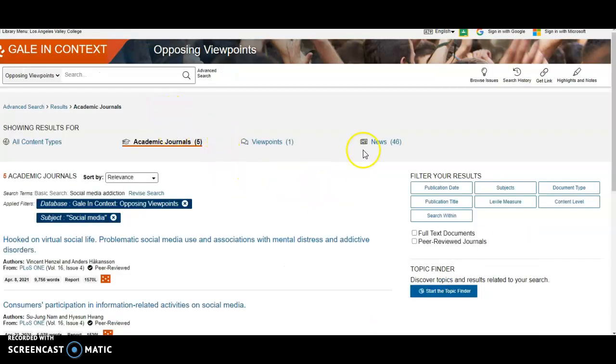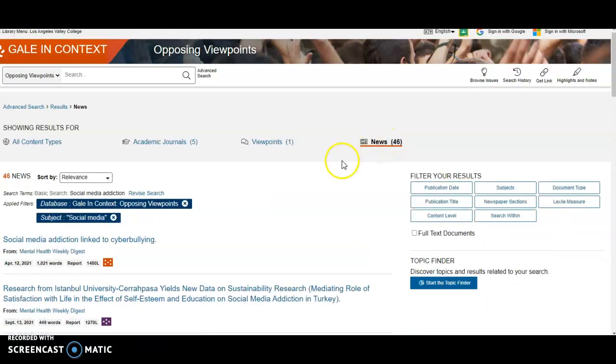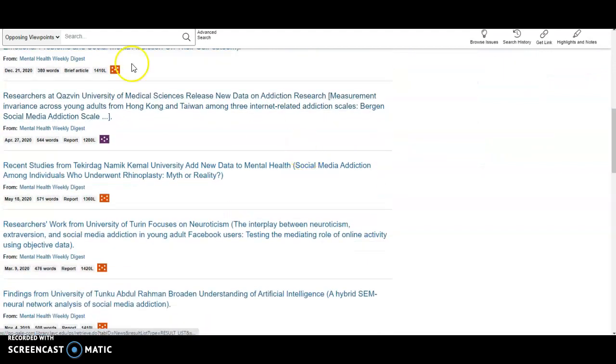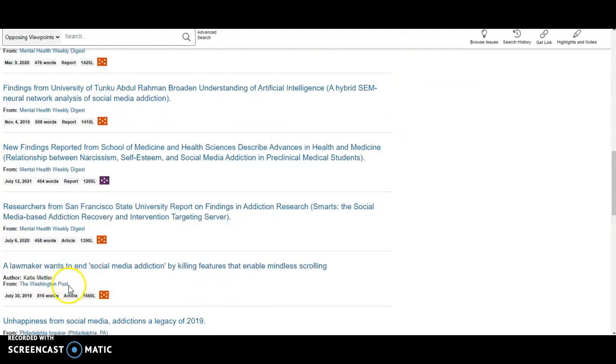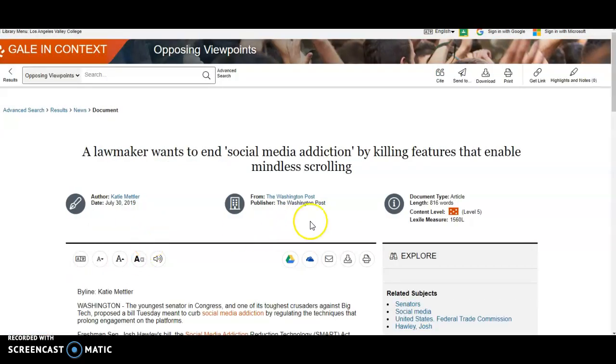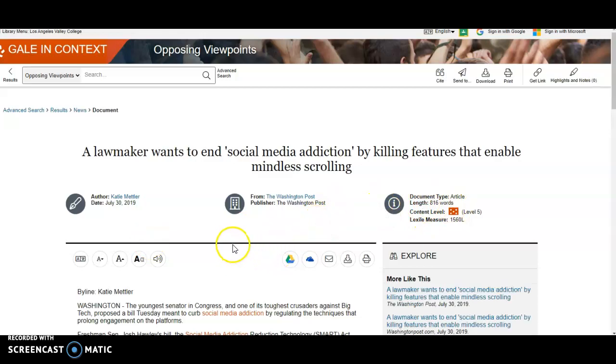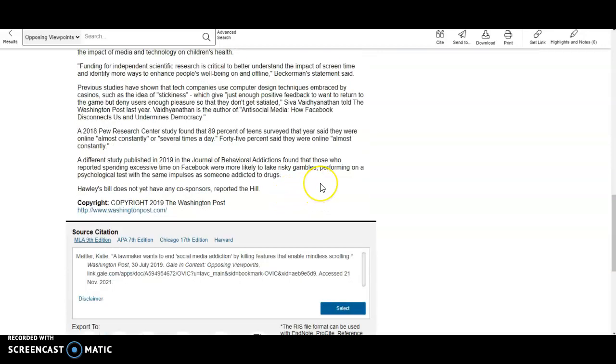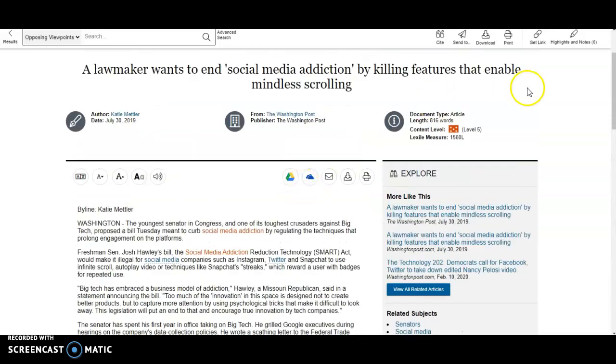And so while I'm here, I see that there's newspaper articles here, so I might as well grab my one newspaper article. And I found this one by the Washington Post down here. Let's click on that. It does have enough words, so it's long enough for an annotation. And this looks very decent too. So I would grab that one, get the link and the citation. So now I would just need my 2 magazine articles.